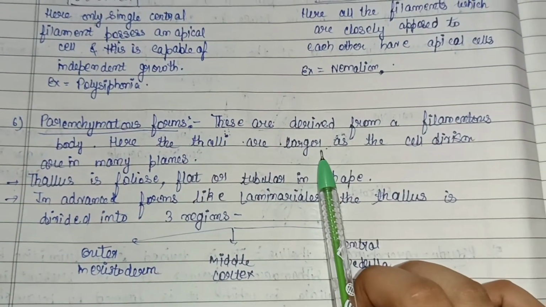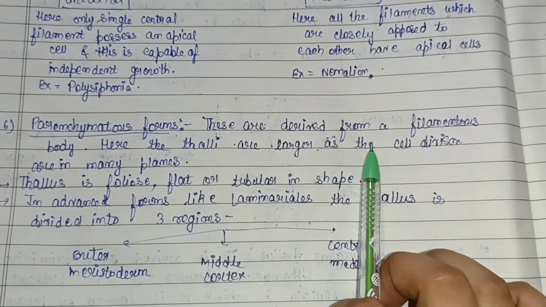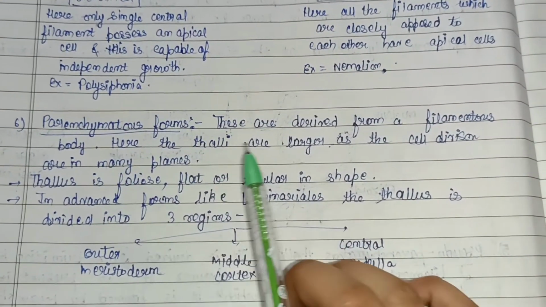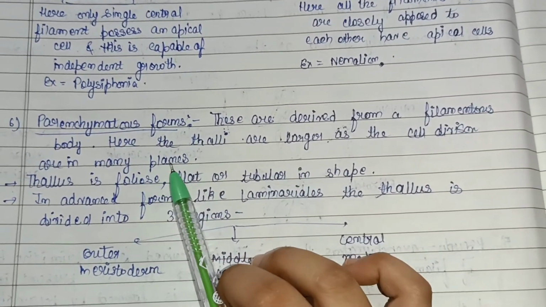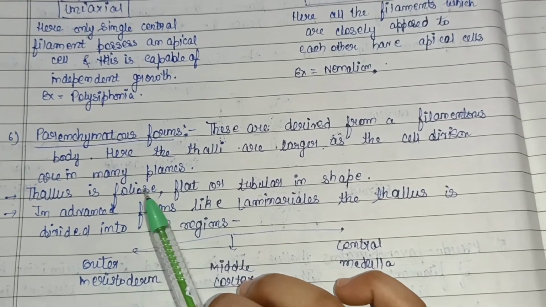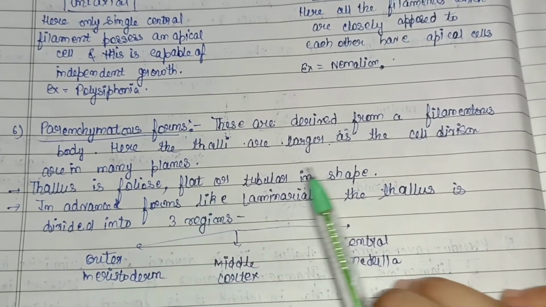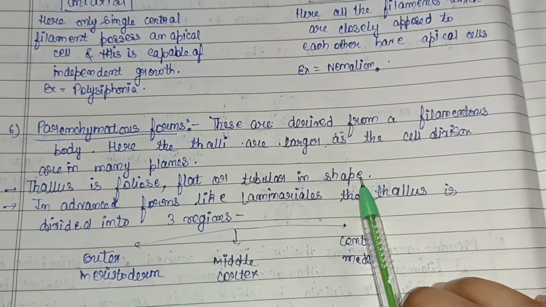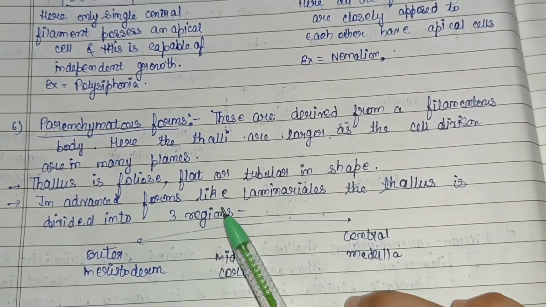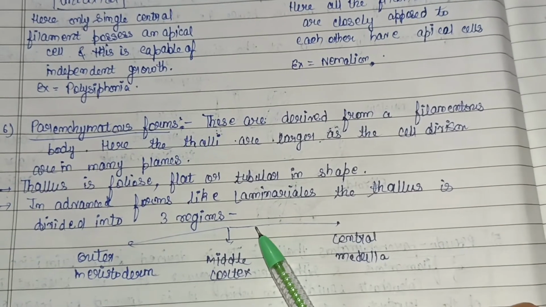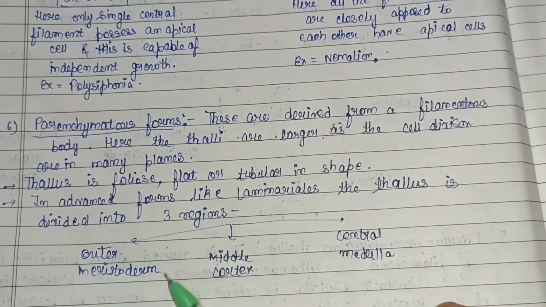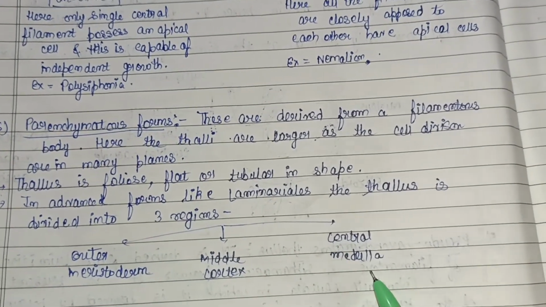Then parenchymatous forms. These are derived from a filamentous body. Here the thalli are larger, the plant body is large, as the cell divisions are in many planes. The thallus is foliose, flat or tubular in shape, so a variation is seen in thallus also. In advanced forms like Laminariales, the thallus is divided into three regions: first meristoderm, then middle cortex, and the central medulla.